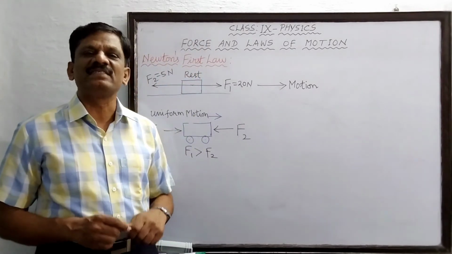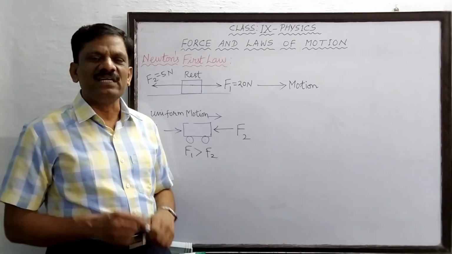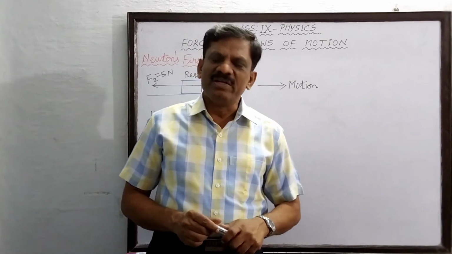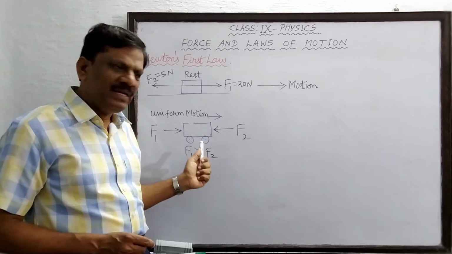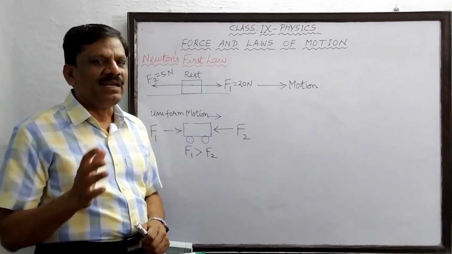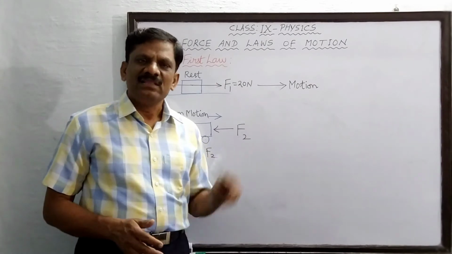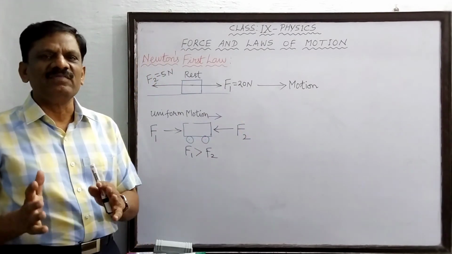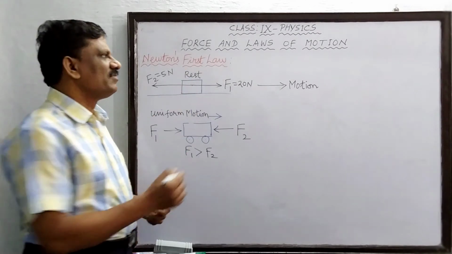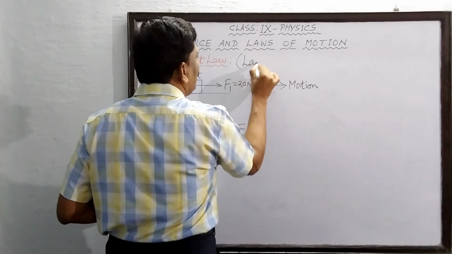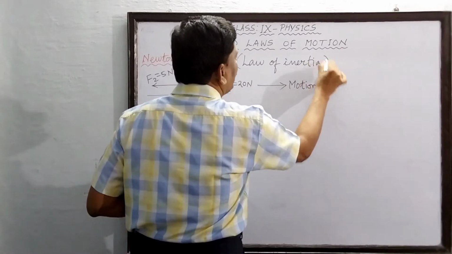Once again, I will tell you the statement of Newton's first law of motion, which states that every body continues to be in its state of rest or continues to be in a state of uniform motion unless acted upon by an external unbalanced force. Since the first law of motion deals with the inertia of the body, Newton's first law is otherwise called the law of inertia.